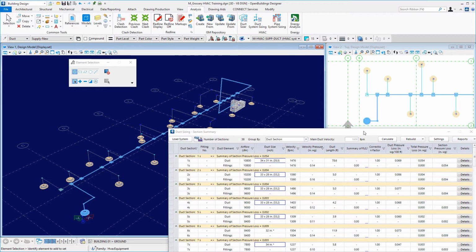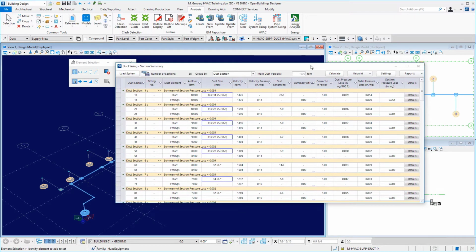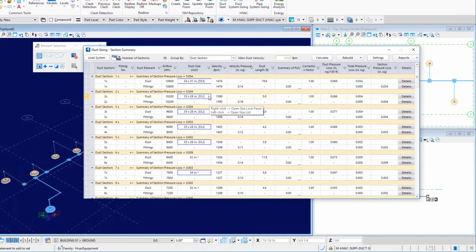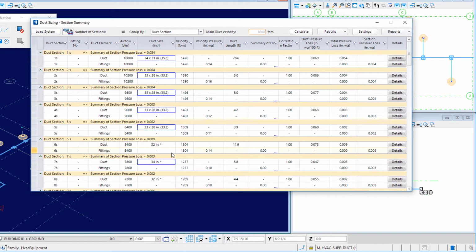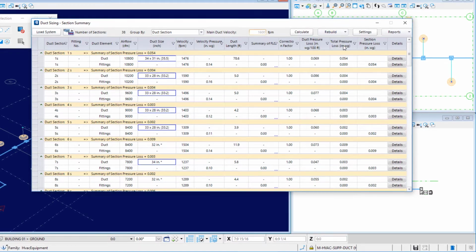I'll move my utility window back up in here into the video, and here we can see the operations that I did in the previous video, where I locked some of the widths and depths for some of the sizes. As we scroll down here, you'll see that. So now we want to do the rebuild function, but instead of writing to the single line model like was done in the previous video, we'll come to our rebuild and we'll promote to 3D. So we'll select the promote to 3D.